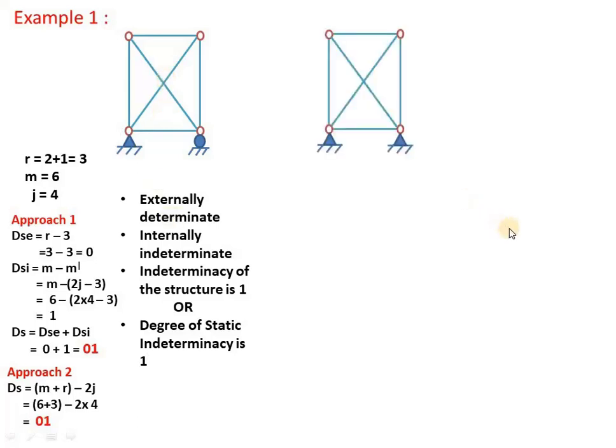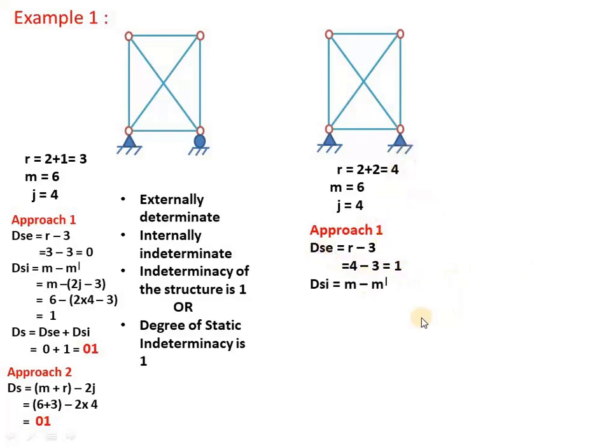Now let us consider the second problem, the same problem, but instead of the roller, I have fixed a hinge here. For this, if you calculate the reactions, that is 2 here, 2 here, that will be 2 plus 2, 4. M is the number of members present in the frame, that is again 4, 1, 2, 3, 4, plus these two diagonal members, 6. J is again 4. Approach 1, again DSE is R minus 3, but R is 4 here, so DSE is 1. It means the external degree of indeterminacy is 1.